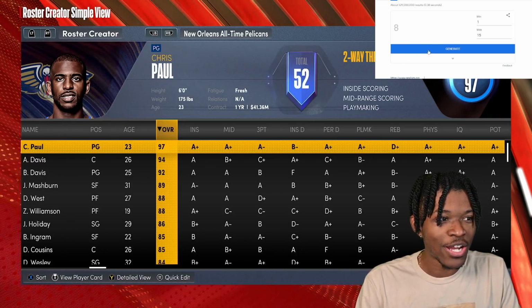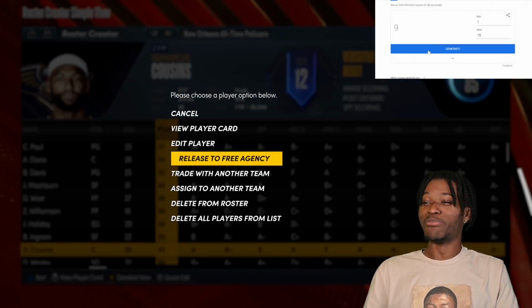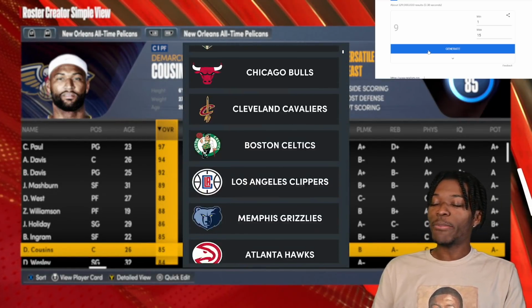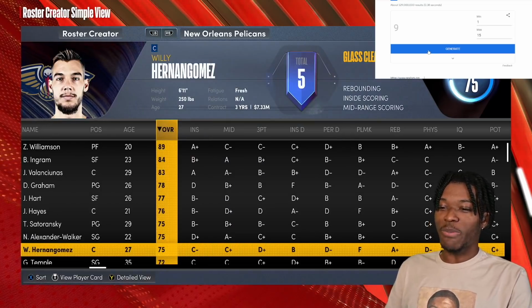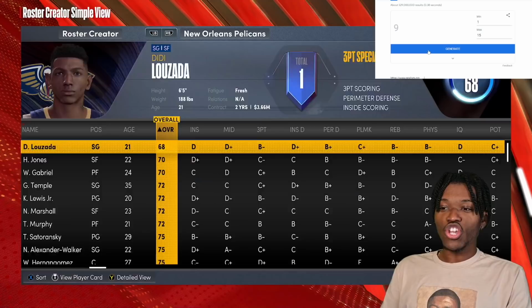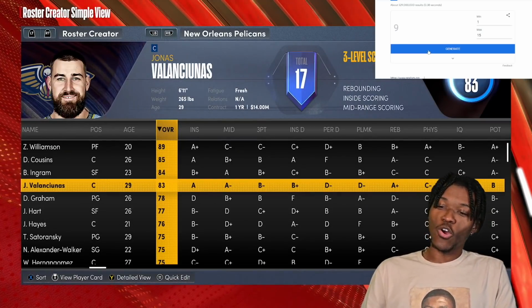Now we get to the Pelicans. The Pelicans are going to end up with 9, which is bringing Boogie back. Man, I hate the way Boogie's time with the Pelicans ended, you know, with the injury, and it was bad. But now he gets a fresh start here, and he's going to start at center over Valanciunas.